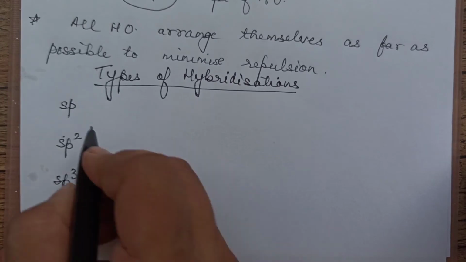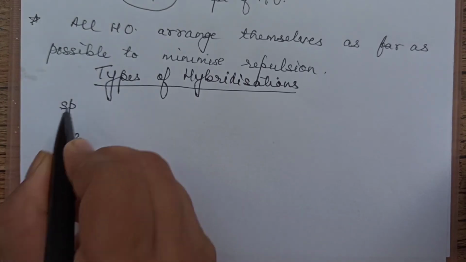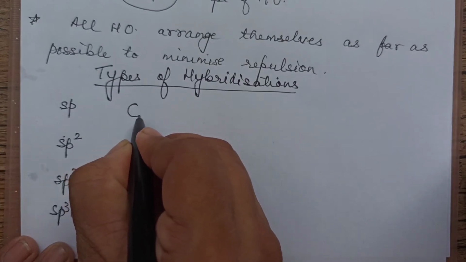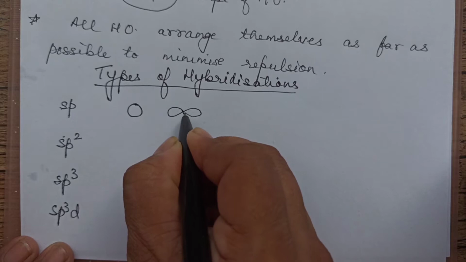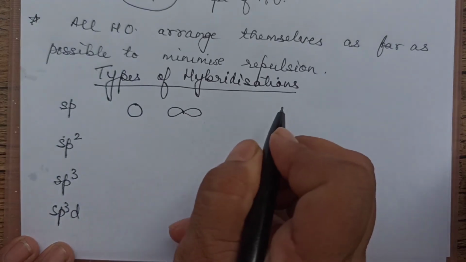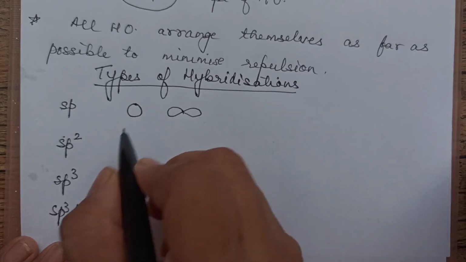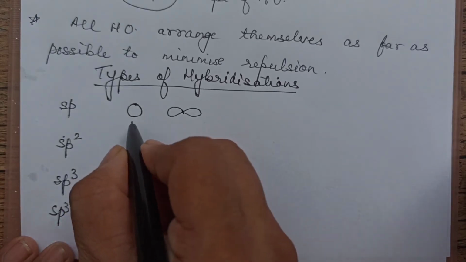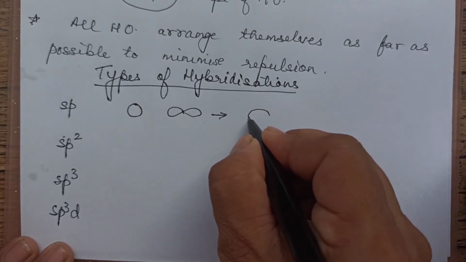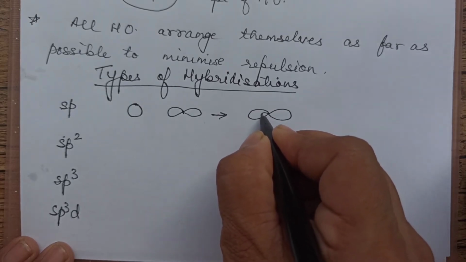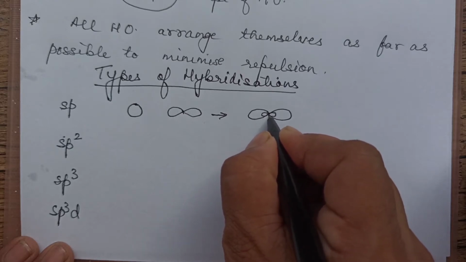sp, as the name only says, s and p, one s and one p, means s orbital and one p orbital will intermix. There are three p's. In p subshell, there are three p orbitals, but only one of it mixes in this. So one s and one p are intermixing. It will result in the formation of two hybrid orbitals, each one having one big lobe and small lobe, I have shown here.